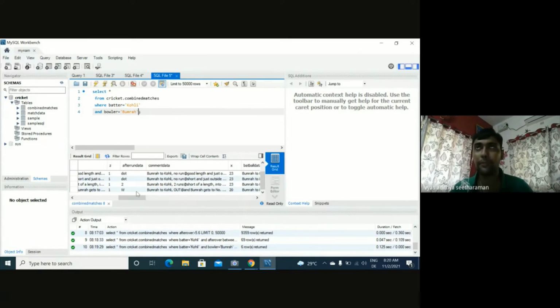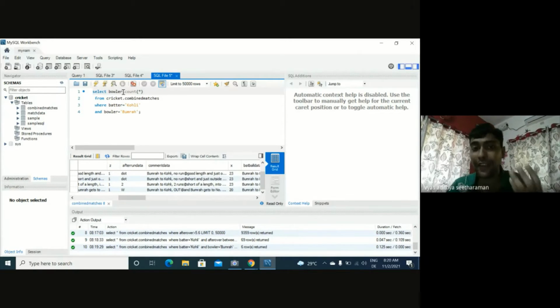So what I mean by group is, for example, we can take a basic example. We want to see how many balls each bowler has bowled in the IPL. So for example, Bumrah, how many balls did he bowl in that full 2020 IPL? To do that, we can use a clause called group by. So how we will do it is, we'll select the name of the bowler, that is the first column. Then you put a count of star, essentially trying to count the number of balls that bowler has bowled.